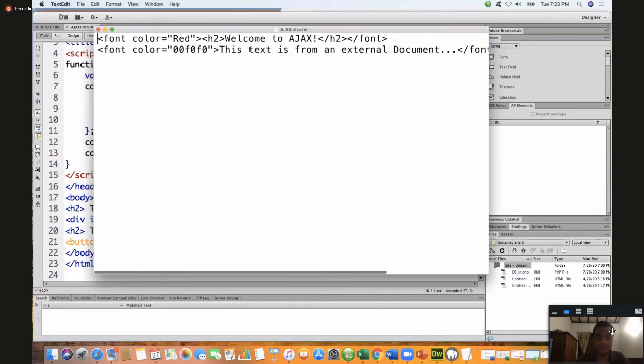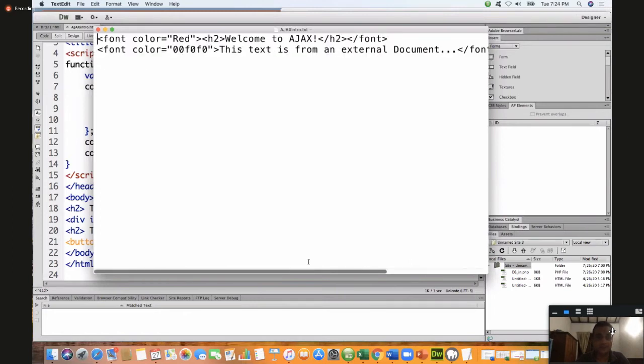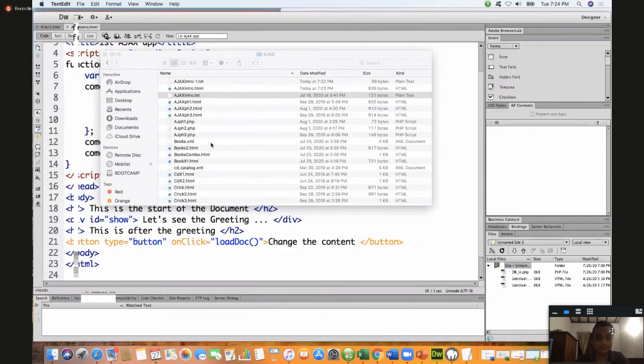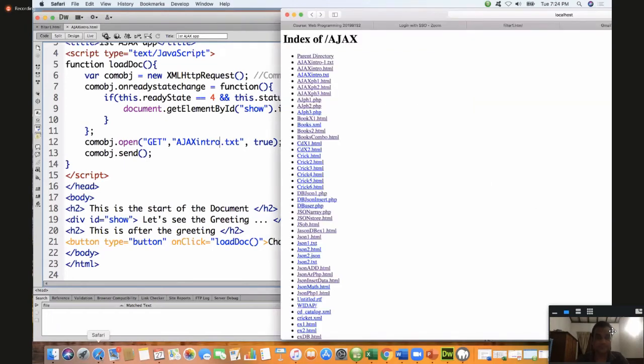Font color is red or violet. This text is from the external document, and in the div tag we are putting this one, right? Now you are calling this one, not the earlier one. Let me show you now.